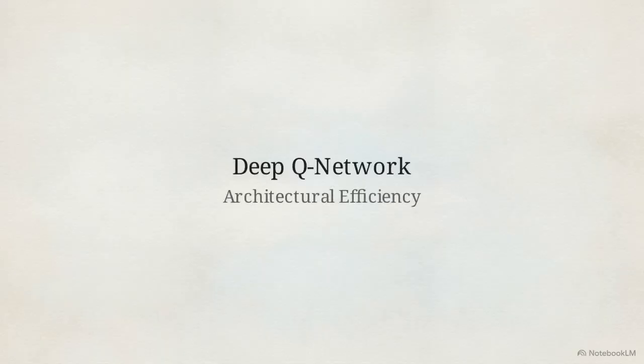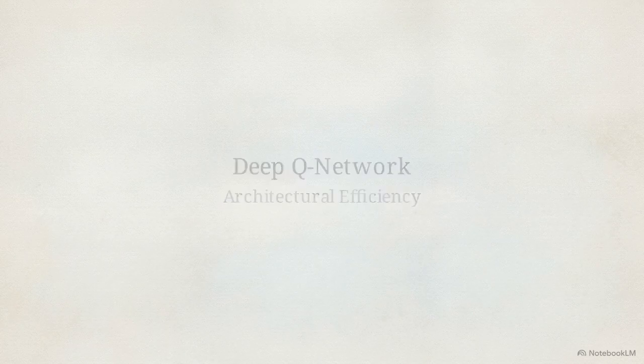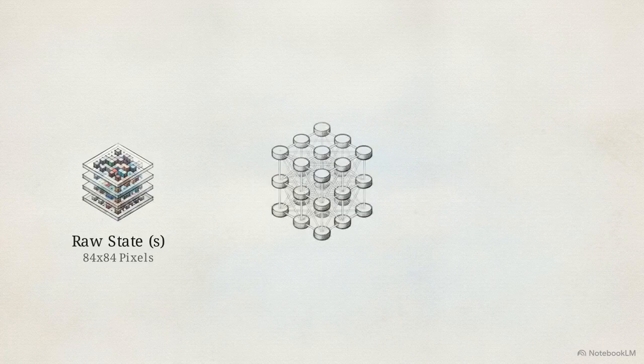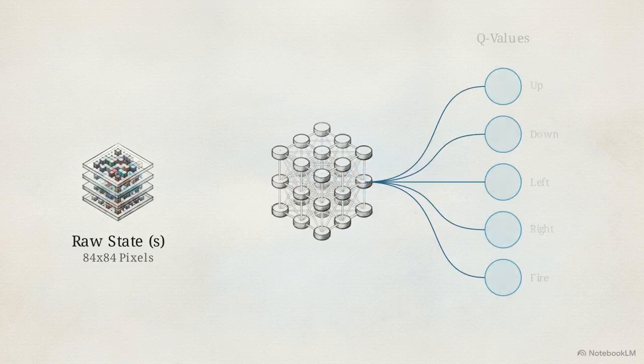Standard DQN is built for architectural efficiency. Instead of taking both a state and an action as separate inputs, the singular input layer takes in only the raw environmental state, like an 84 by 84 stack of pixel frames. The hidden convolutional layers then scan those pixels, compressing the raw visual noise into abstract spatial features the algorithm can actually calculate. The network then branches out to the output layer, calculating and outputting a discrete numerical Q value for every possible action available in that specific environment, all at the exact same time.